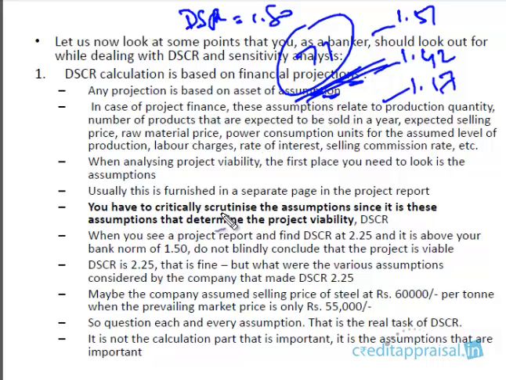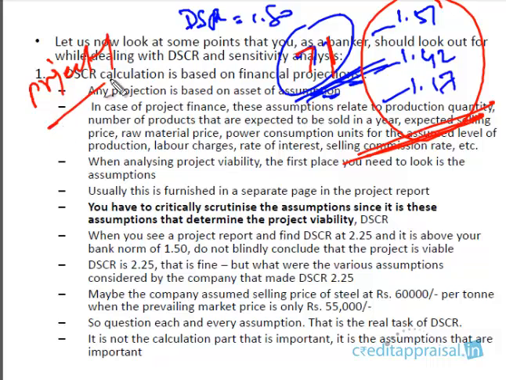But please note that the company is aware of this. The company is aware of the bank norms. The company will prepare projections in such a way that you will get these figures. Now it knows that you, as a banker, are looking at DSCR of greater than 1. So it will ensure that DSCR will not fall below 1. After all, these are projected financials. The company knows what to do. So the projected financials will be prepared in such a way that even changes in assumptions will create a DSCR of greater than 1.